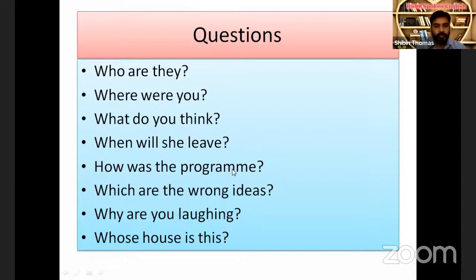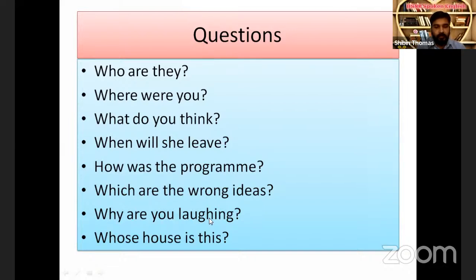Then, how was the program? There is only one verb, that is main verb. That word is was. Then, which are the wrong ideas? Just like the previous question, there's only one verb, that's main verb. Which are the wrong ideas?